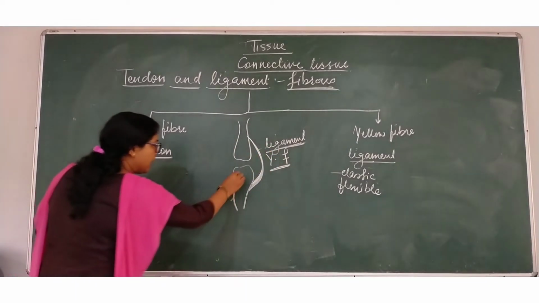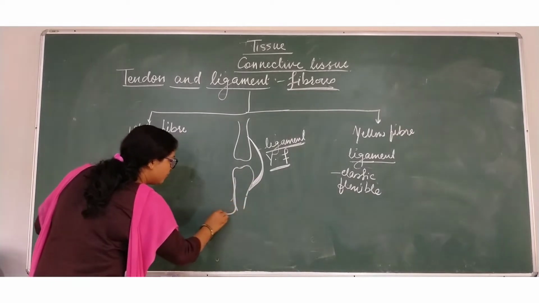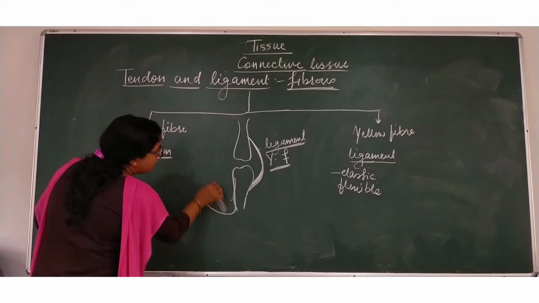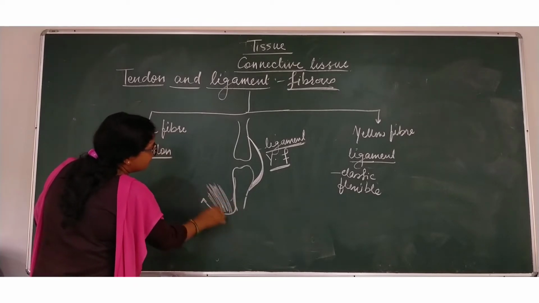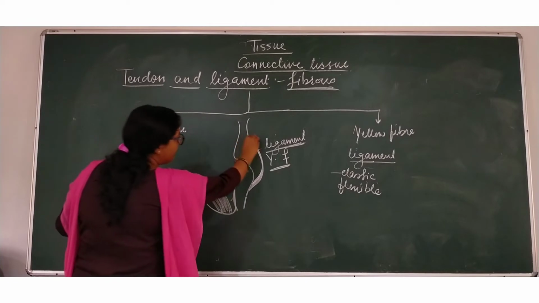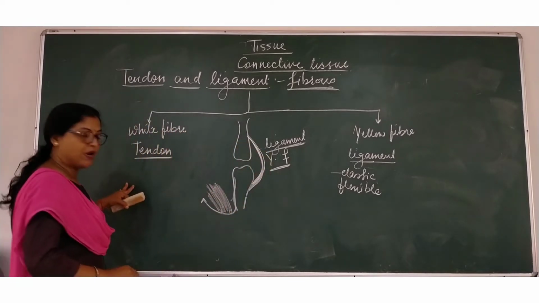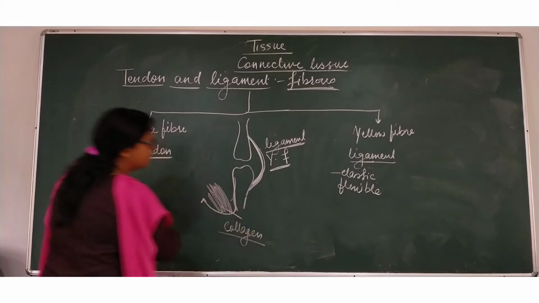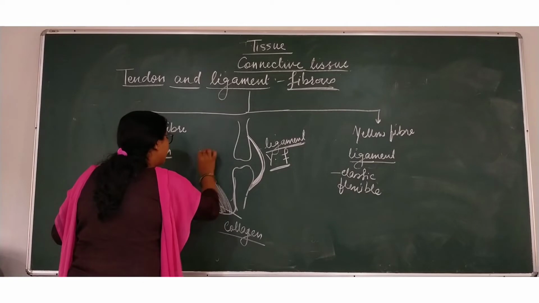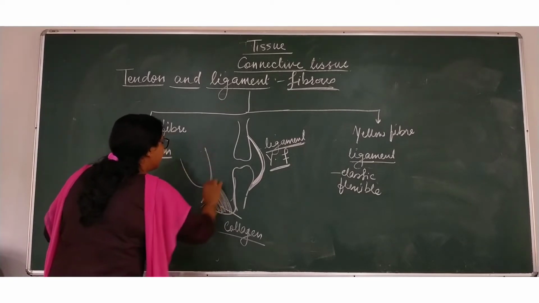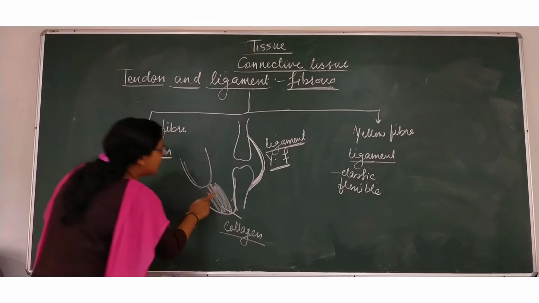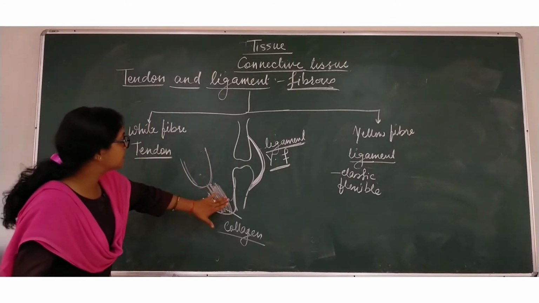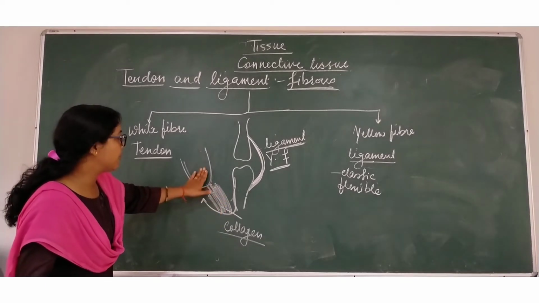At the same time, if the same bone has to move in this direction, so here another fiber is present, and that fiber is in bundle. This is not in bundle, it always remains single or branched. So this bundle is called collagen. This bundle is connected by a muscles, which allow the muscles to move the bones. This collagen fiber connects muscles to bone.